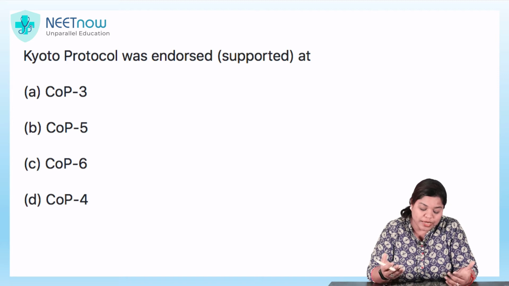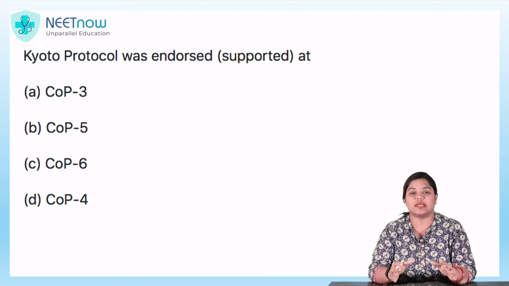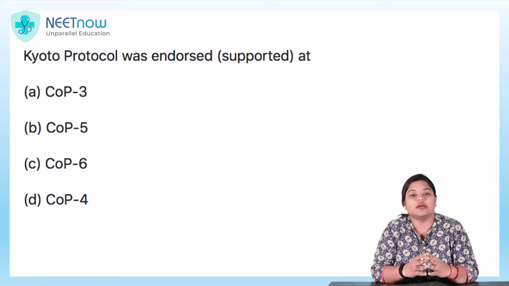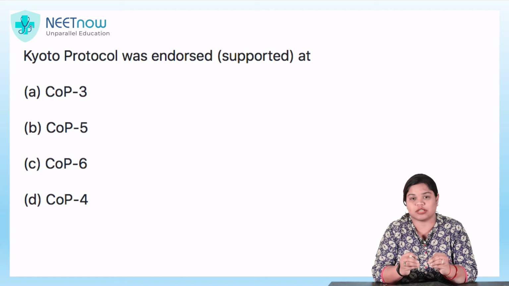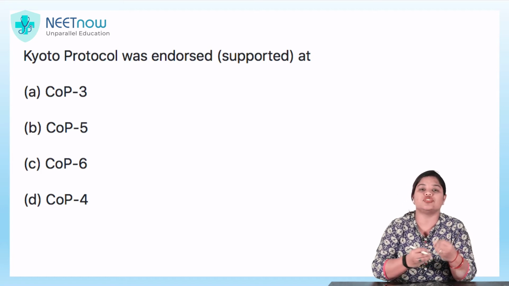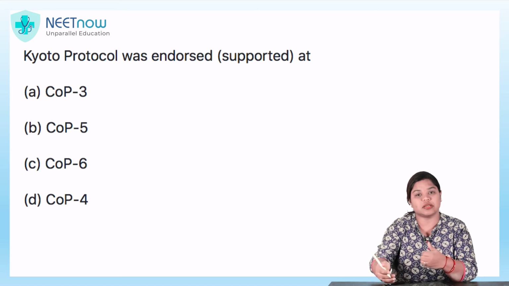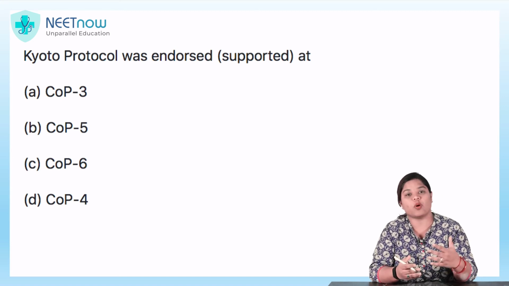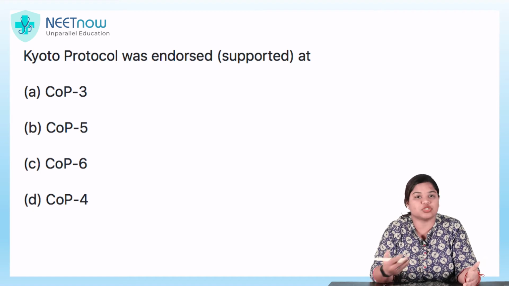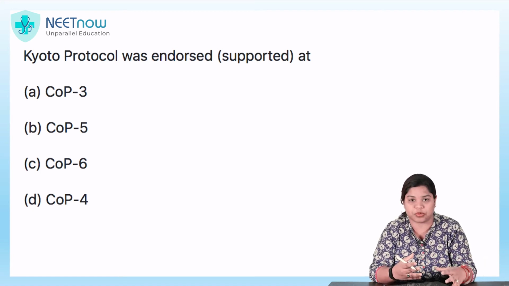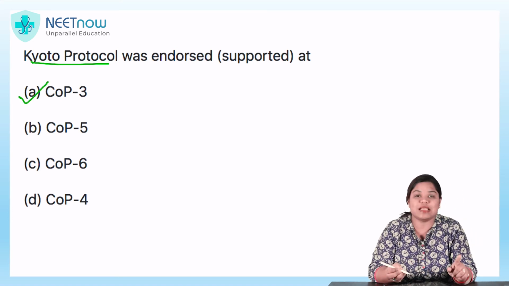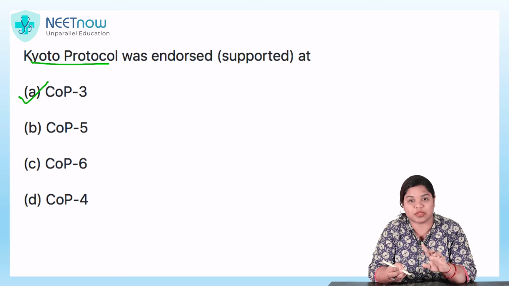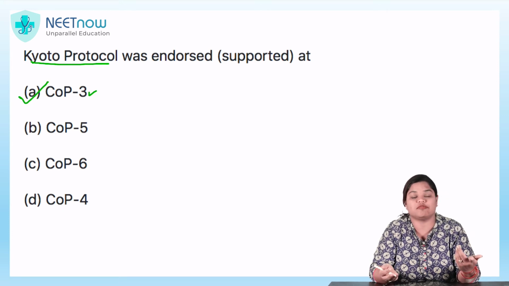Kyoto Protocol was endorsed or supported at. Now see, as I said earlier, the United Nations or other organizations which are focused on the climate and which try to bring about certain changes in how things are done so as to reduce the pollution, hold various kinds of seminars, workshops or talks so as to think about it. The Kyoto Protocol happened at COP, Conference of Parties. This happened in Japan, and this you have to again remember because this is a factual question.